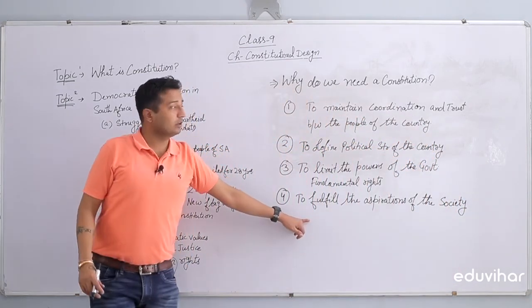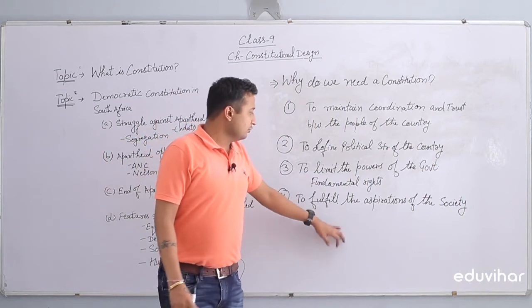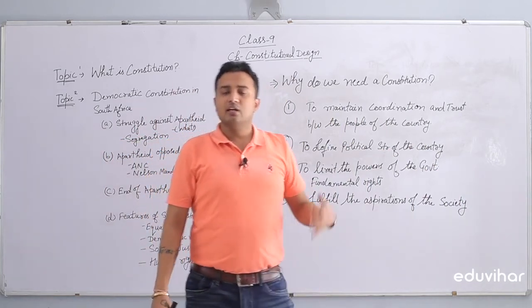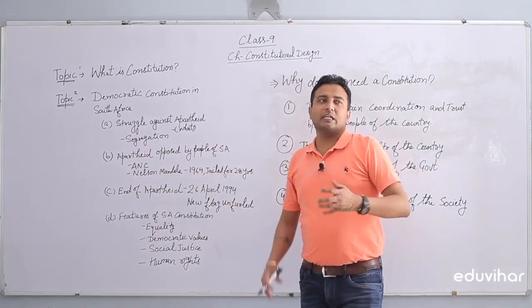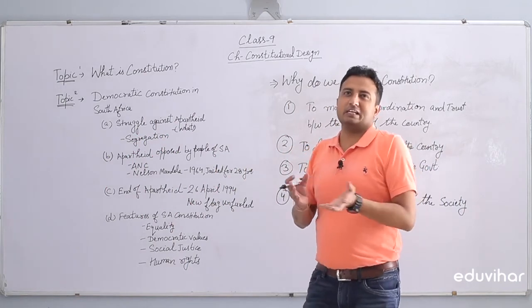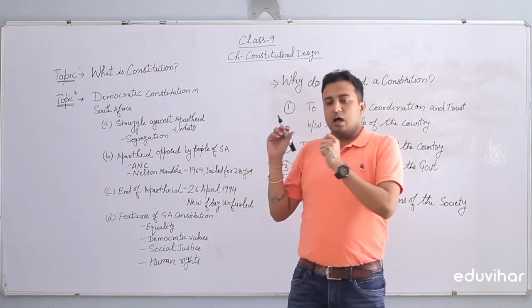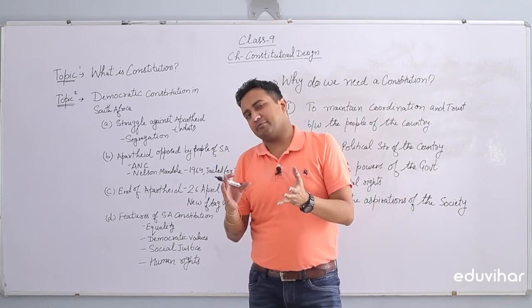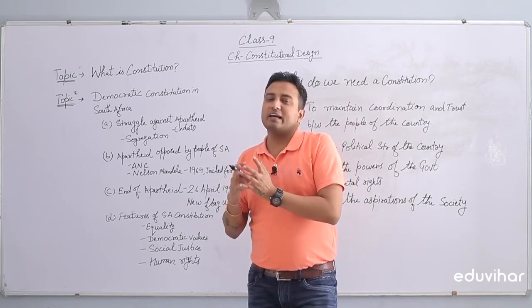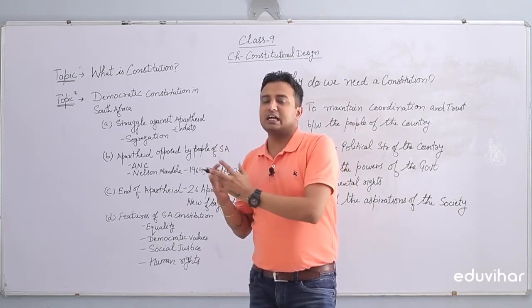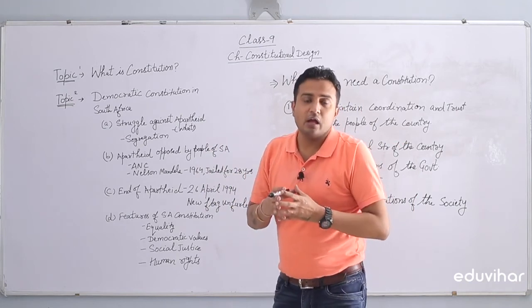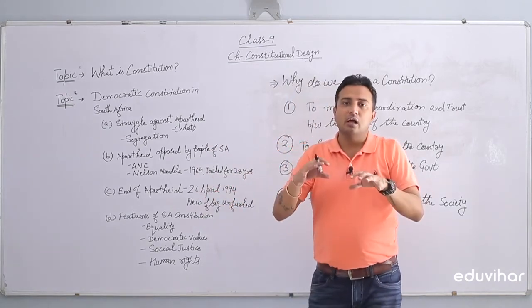Why do we require a constitution? To fulfill the aspirations of the society. What are the aspirations of the society? Every society wants to live a quality life, lead a harmonious life between several members of the society.